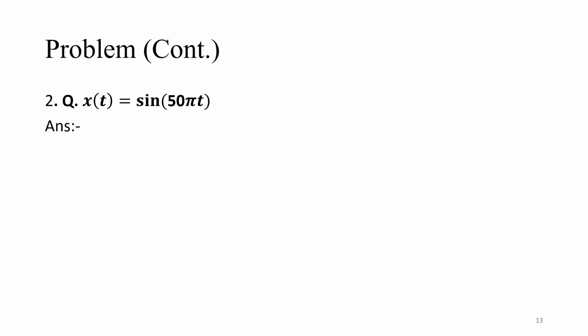Similarly, x of t is equal to sin 50 pi t. So, what is the formula? What is linked with t, that is called omega naught. Omega naught is equal to 50 pi. It is a sine wave, so it is a periodic signal.